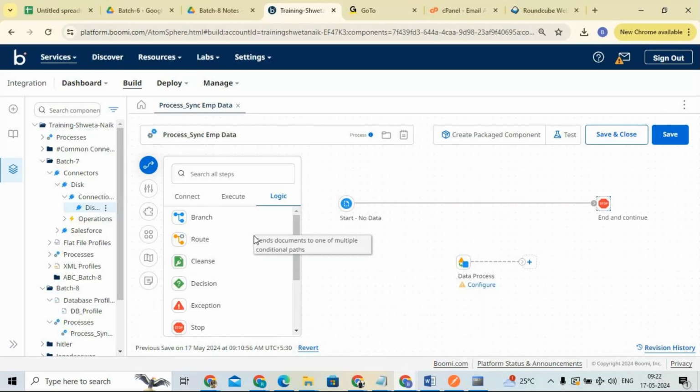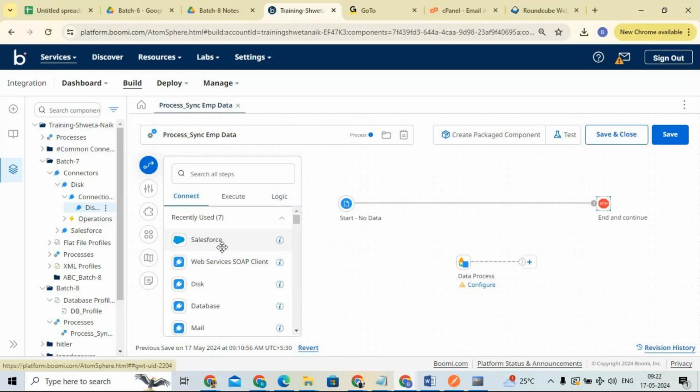Connecting types are used to establish connectivity, to create a bridge between two application systems and Boomi. We use the connecting type when we establish the bridge. Execute types are responsible for manipulating the data: transforming, splitting, combining the data, or calling sub processes.